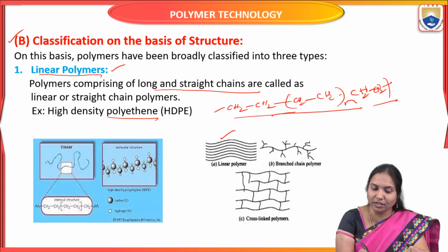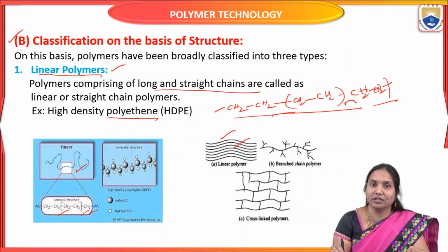See the diagram here, the linear structure. The ethylene monomer repeated linearly forms a long straight chain in this image. This is the structure of high density polyethylene formed in linear or straight chain form. Here the big circle indicates carbon and the small circle indicates hydrogen.